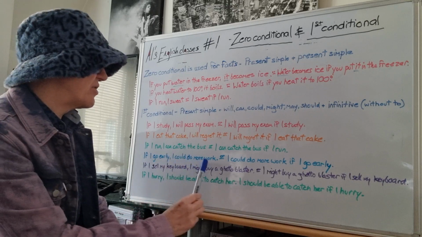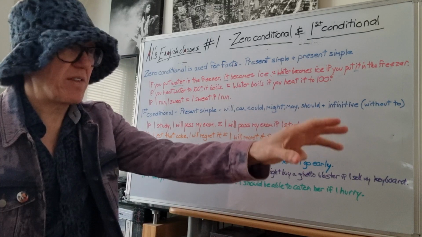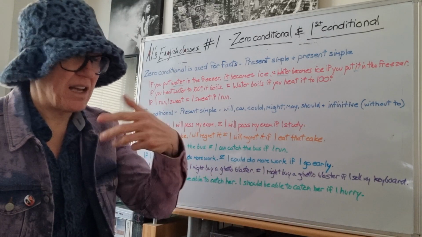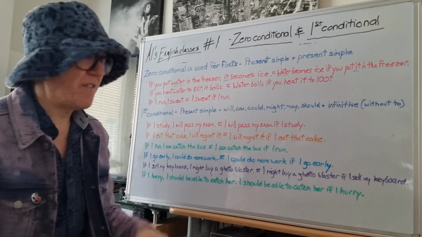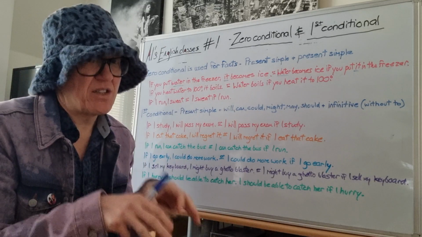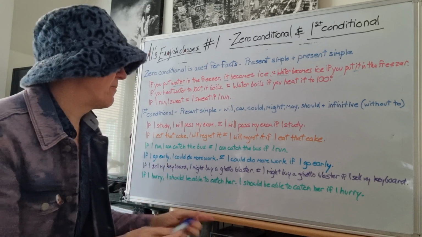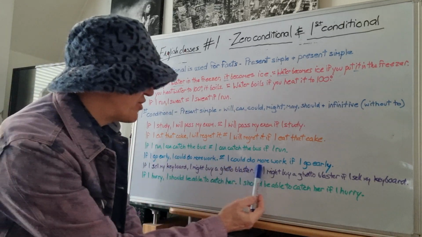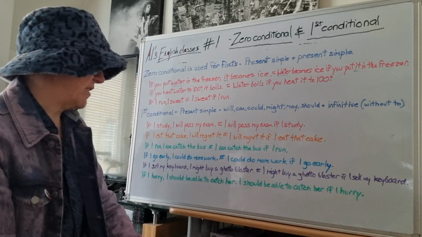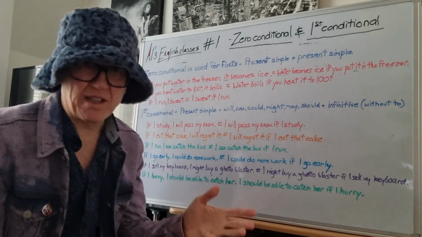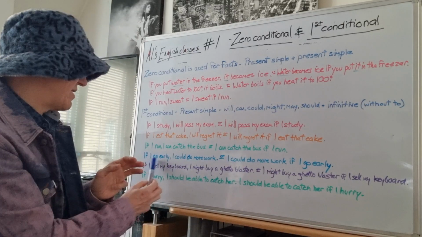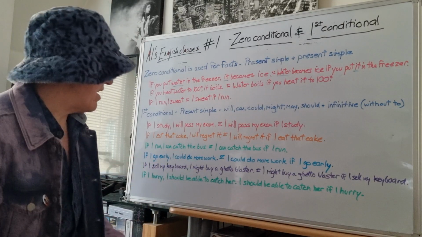If I go early, I could do more work, because that's where they have the computer and the books and all the study guides. So if I go early, I could do more work. Of course, it's a possibility, and it's a first conditional because it's a present simple, okay?